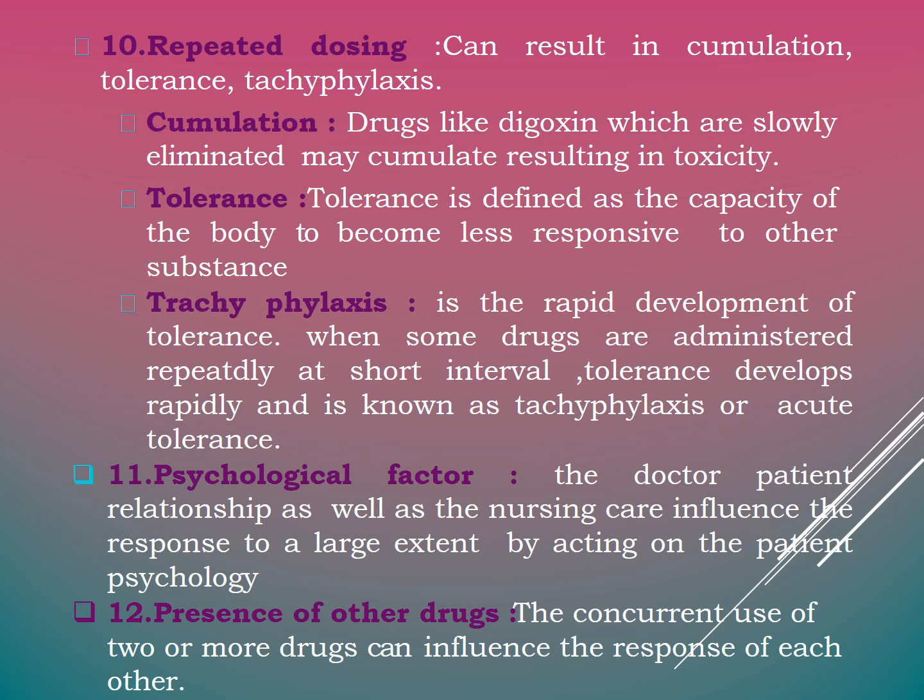The tenth factor is repeated dosing. The repeated administration of a drug can result in cumulation, tolerance, and tachyphylaxis. Cumulation means drugs like digoxin, which are slowly eliminated, may accumulate, resulting in toxicity. And tolerance. Tolerance is defined as the capacity of the body to become less responsive to a drug or substance. And next, tachyphylaxis. It is a rapid development of tolerance. When some drugs are administered repeatedly at short intervals, the tolerance develops rapidly and it is known as tachyphylaxis or acute tolerance.